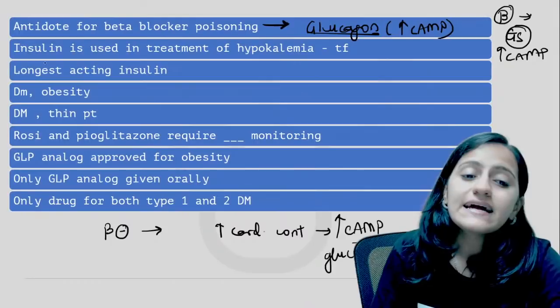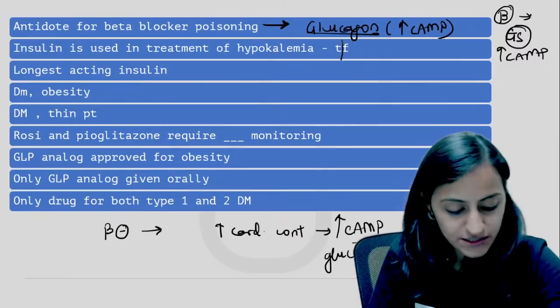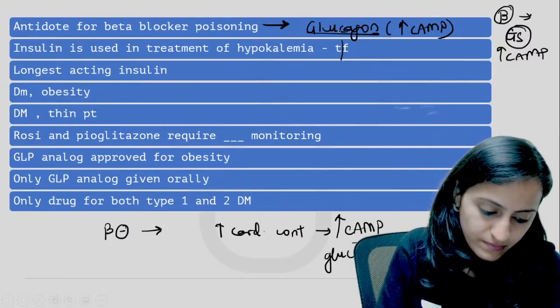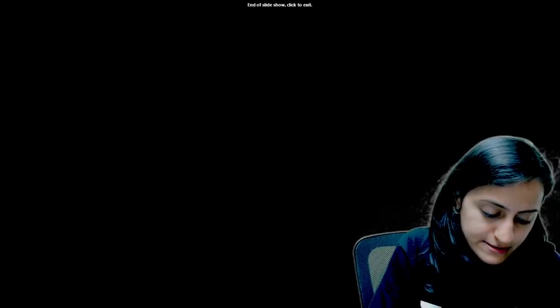All right. Insulin is used in treatment of hypokalemia. Is this true or is this false? Insulin is used in treatment of hypokalemia. True or false?